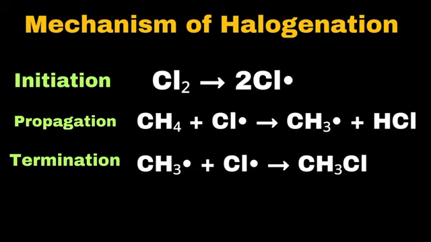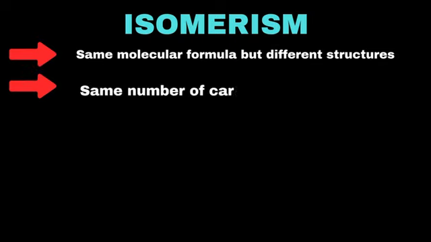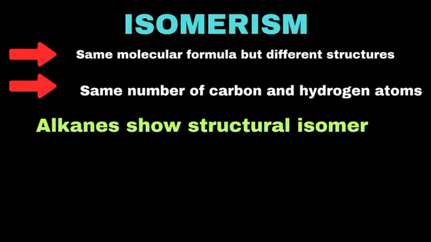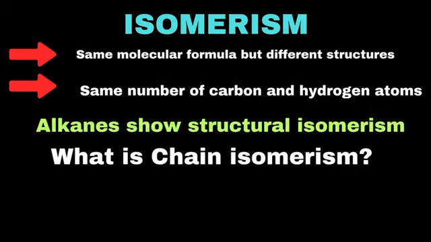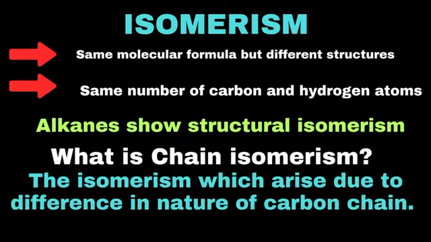Now let's move towards the isomerism phenomenon in alkanes. Actually, isomerism in alkanes occurs when compounds have the same molecular formula, but different structures. This means they contain the same number of carbon and hydrogen atoms, but their atoms are arranged in different ways. This type of isomerism in alkanes is called structural isomerism, specifically chain isomerism. It happens when the arrangement of carbon atoms in the chain changes, leading to different physical and chemical properties.